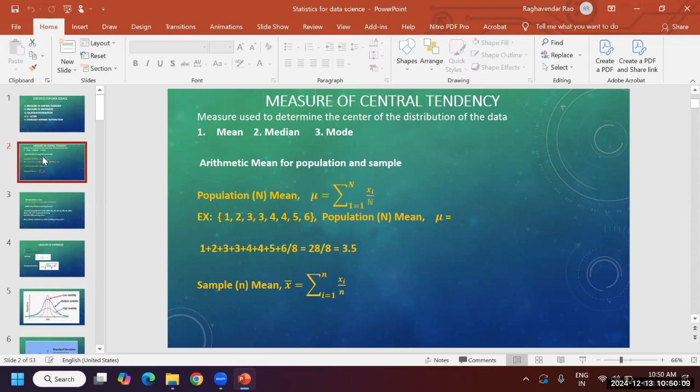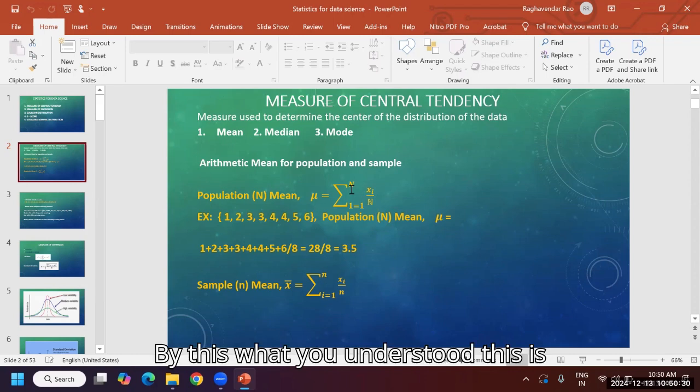Population mean, or we can say mu: mu is the summation of i equal to 1 to n, xi by n. This i is the letter i, it is not 1. What did you understand by this?